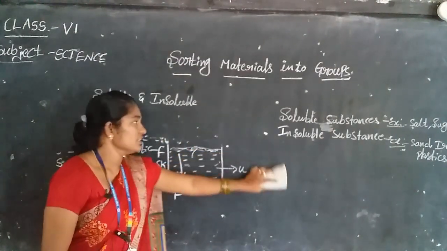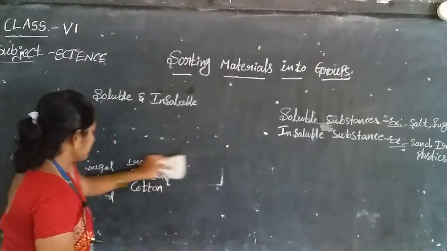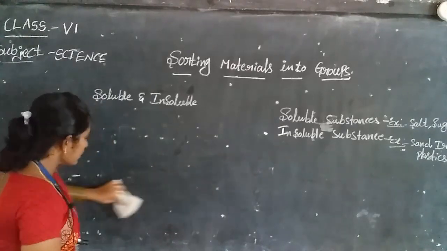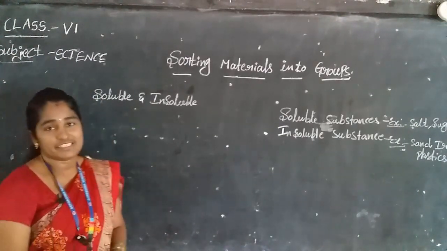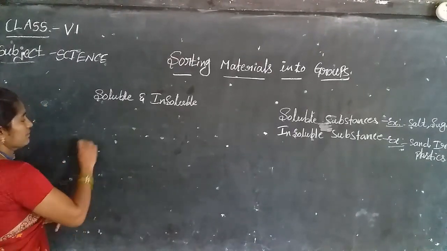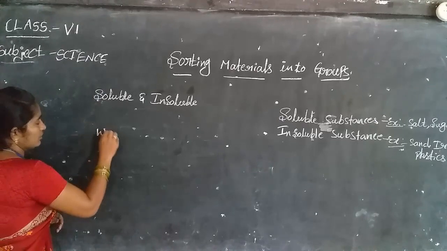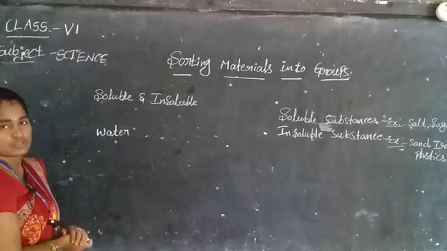So, for example, the soluble substances. What is a soluble substance? You see cool drinks and some juices. So what do we add for juices? See that water, we are preparing the lemon juice.